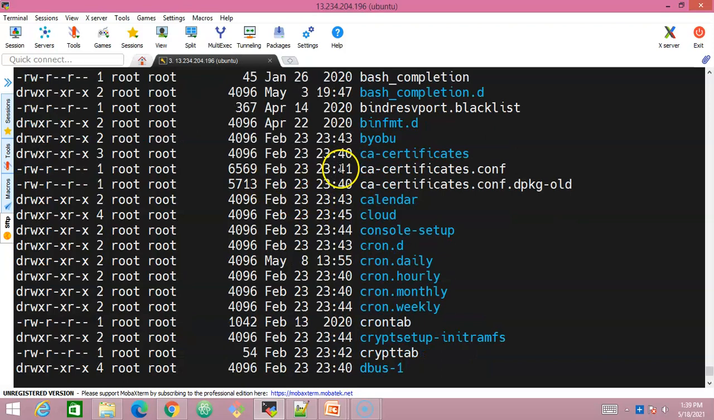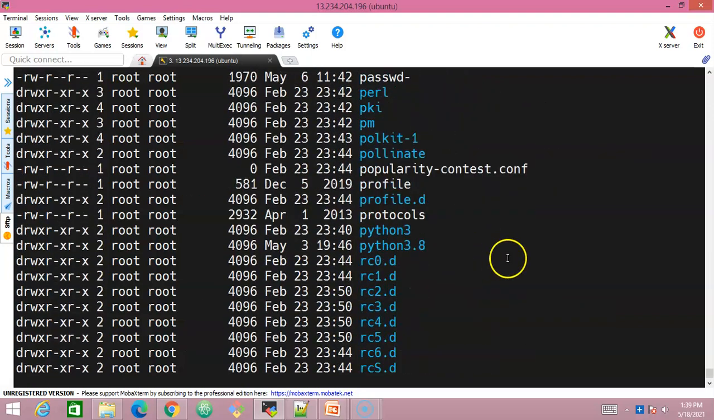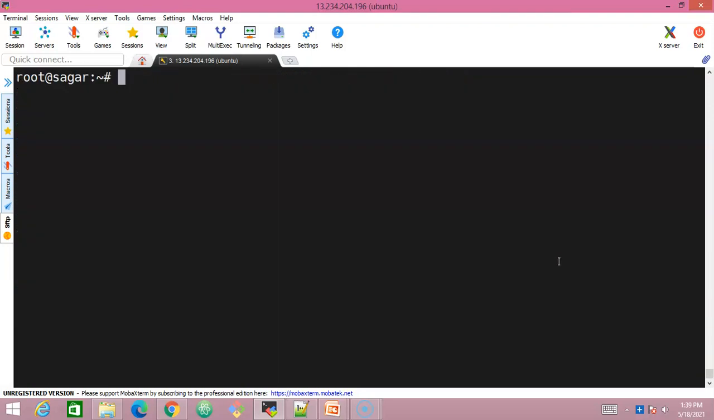Now I want all these files to be archived into a single file. Then I will be making use of a command called tar. So let us try to look into it practically. How do we archive them?